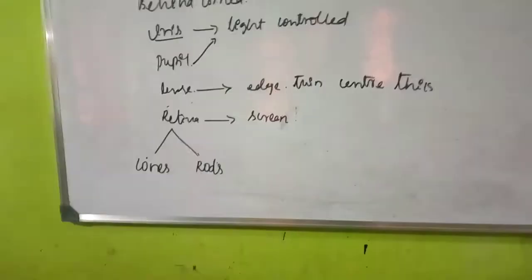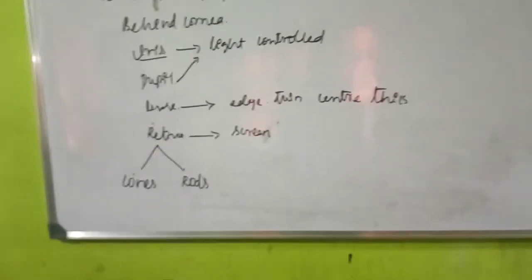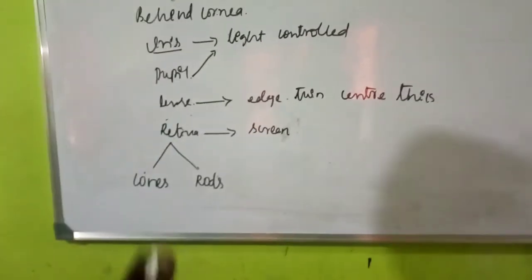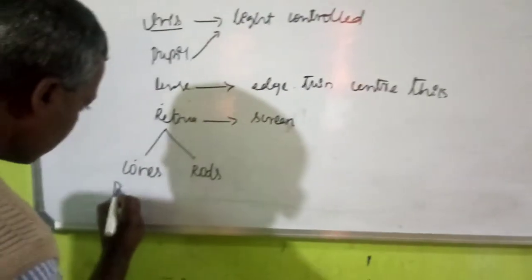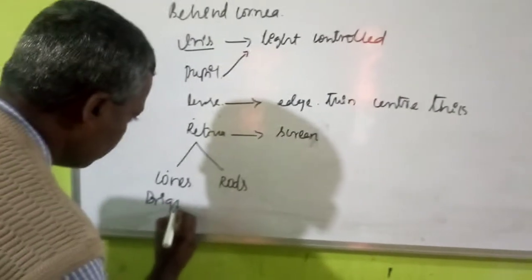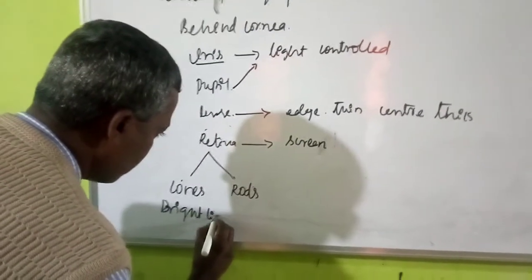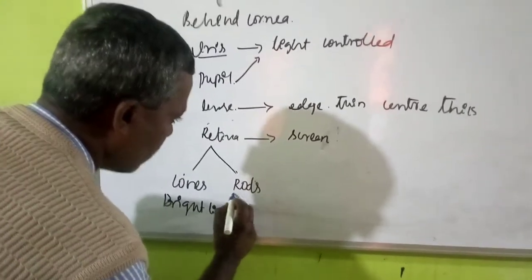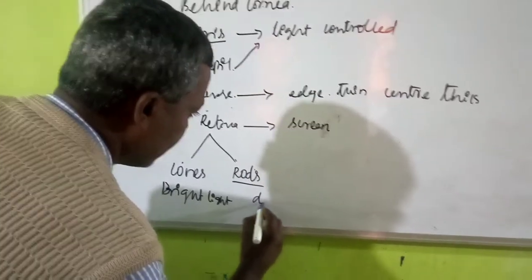What is the function of the cones? They are sensitive to the bright light. And these rods are sensitive to the dim light.